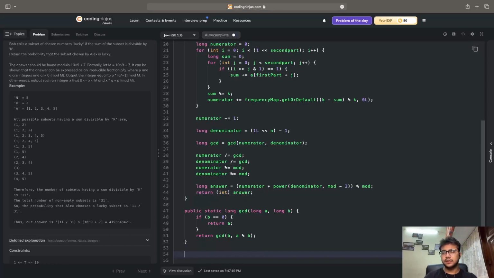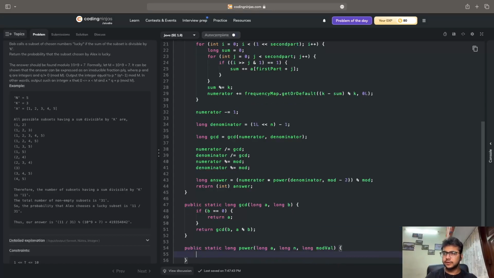And here I will write public static long power, with long a, long n, and the mod value, so long mod val. Three things.